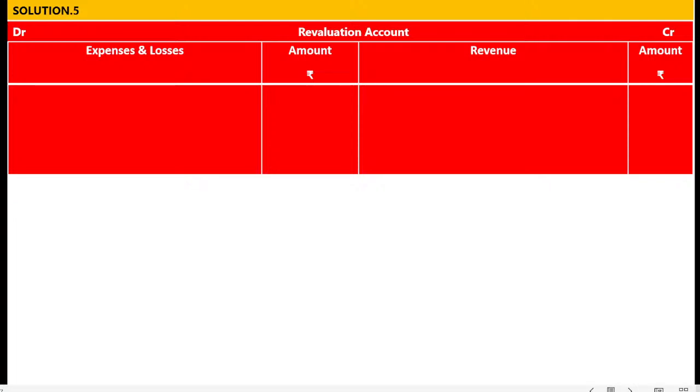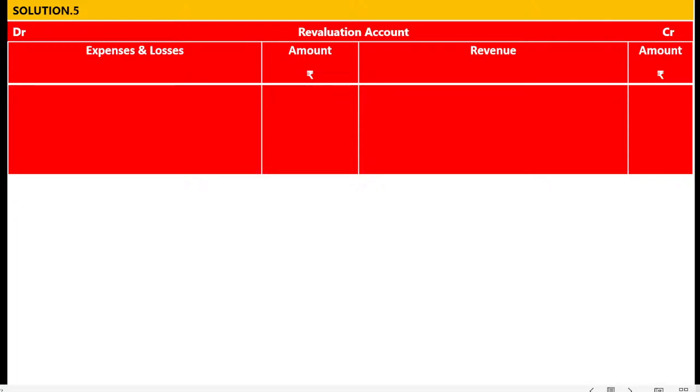PDD is a liability. Increase in the liability, credit. Because of increase in the liability, there may be a loss, expenses and losses account. Increase in the expenses and losses, debit. That's why the journal entry is revaluation account debit to PDD account.